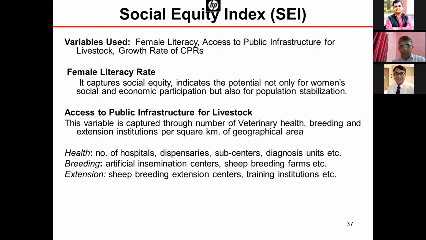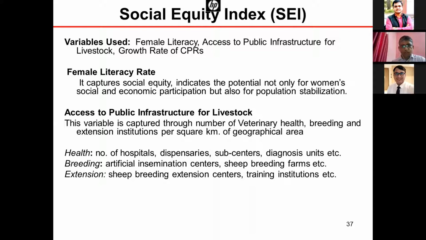For the social equity index, we took three variables: female literacy, access to public infrastructure for livestock. These are available in the integrated sample survey, and for most of the states these data are available. And then growth rate of common property resources. Why common property resources? Because livestock are dependent more on common property resources, and that has a direct bearing on sustainability. If common property resources are declining, then it will have a negative impact on sustainability.